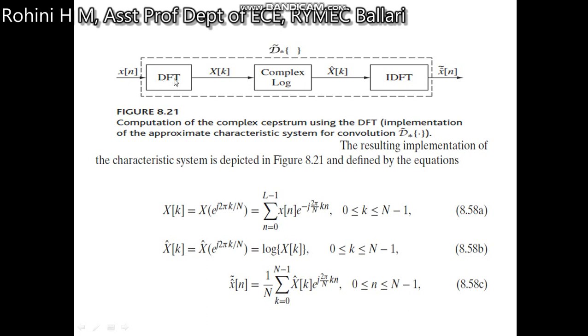First is x of n, we take the discrete Fourier transform in order to obtain X of k. Then we take the complex logarithm in order to get X̂ of k. Then we take the inverse discrete time Fourier transformation in order to get x̂ of n. The characteristic system is depicted in the diagram above and is defined by these equations. X of k is defined as X of e to the power of j omega, which is equal to the sum from n equal to 0 to L minus 1 of x of n into e to the power of minus j 2 pi k by N, where k ranges from 0 to N minus 1.